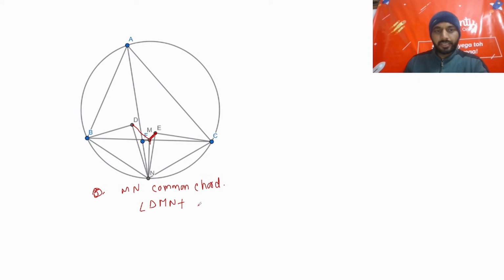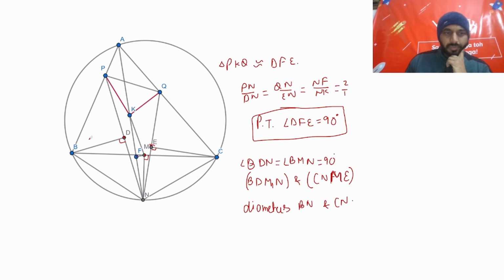Because angle DMN plus angle DBN is 180. Now, do we know the angle DBN? So, DBN is half of this angle. DBN angle is half of this angle. Why this is half? Because when we draw BD, it bisects this angle. Because BPN is isosceles triangle. So, BD bisects that angle B. Because these two are equal.